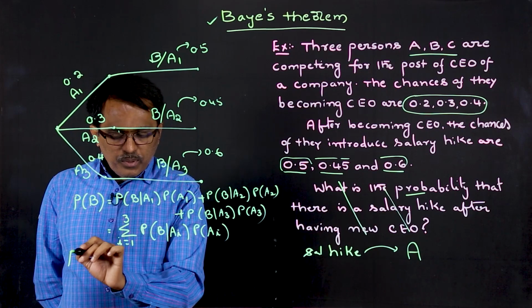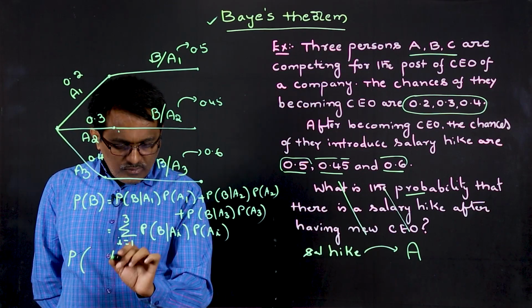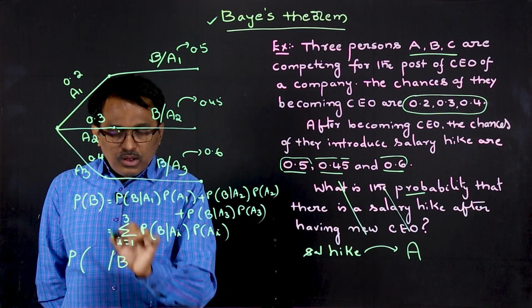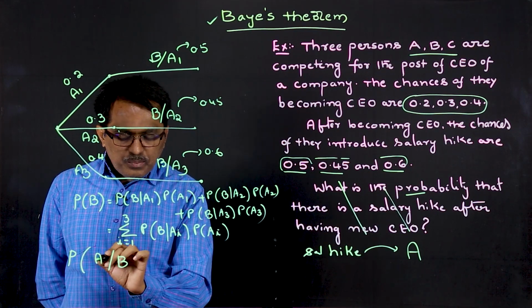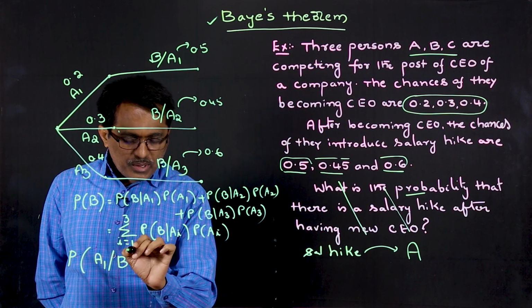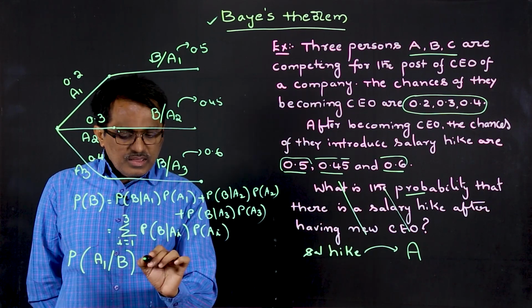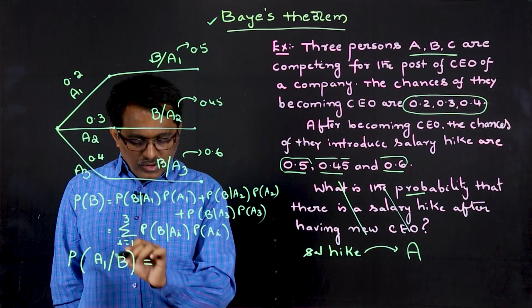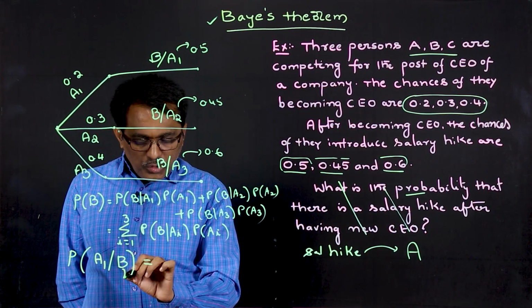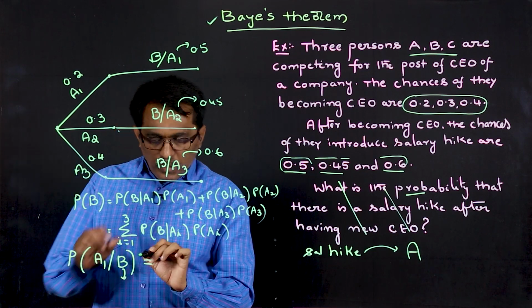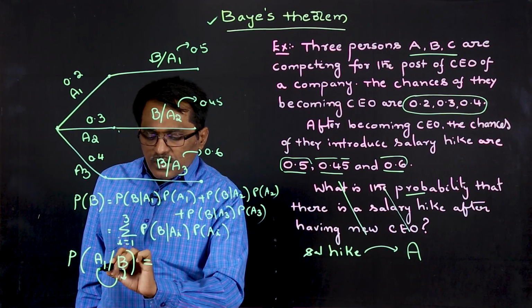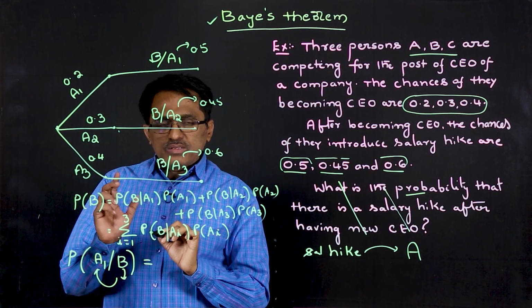Now what is the probability we have to find here? That is, the probability of having a pay hike, that is, B happened. Then what is the probability that it is because of the first person becoming CEO? So this is what we have to find. So I repeat, if you want: here we had a new CEO, then we had a new policy, that is the salary hike. What is the probability that it is because of A becoming CEO?